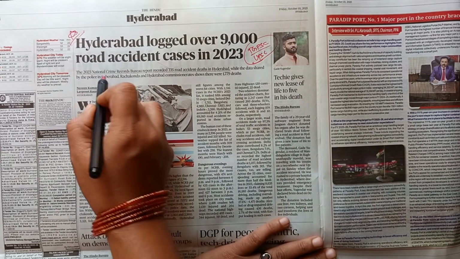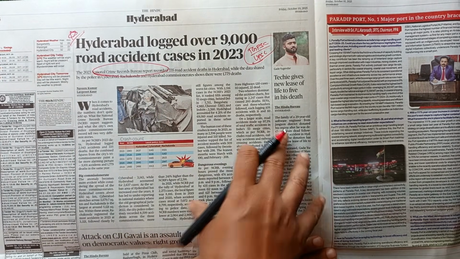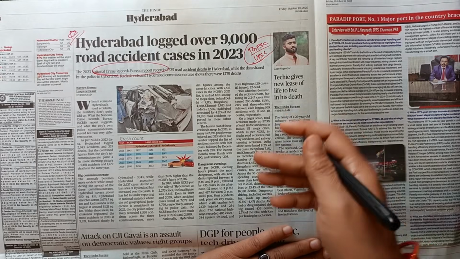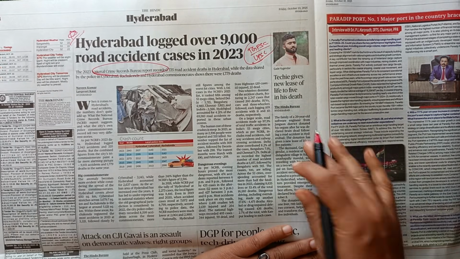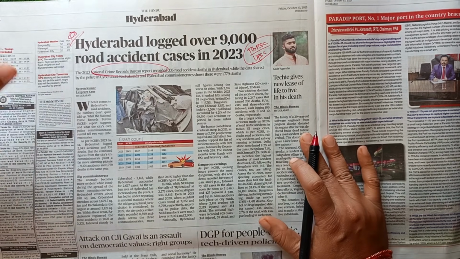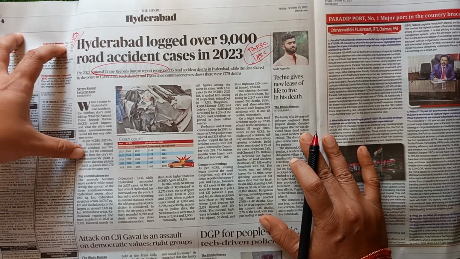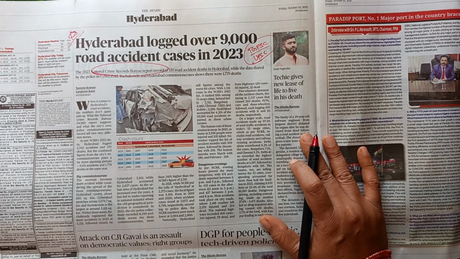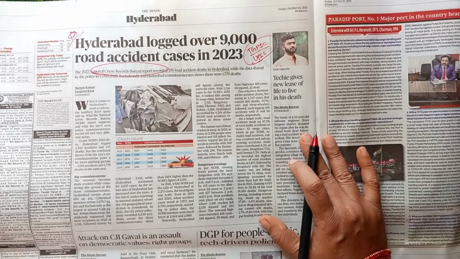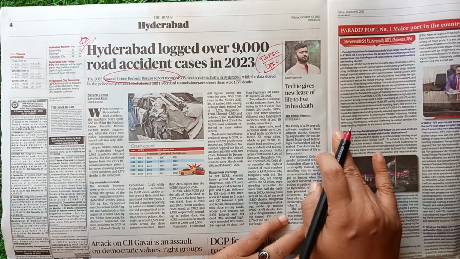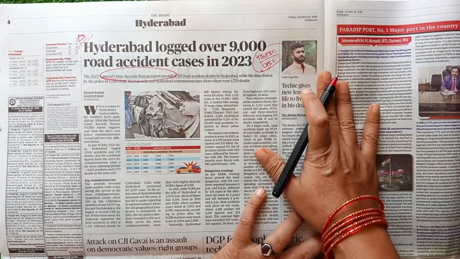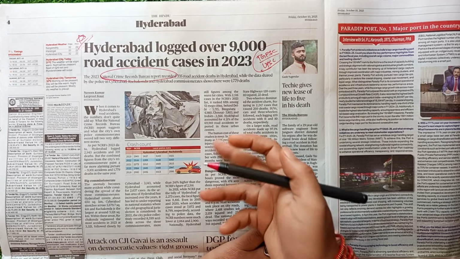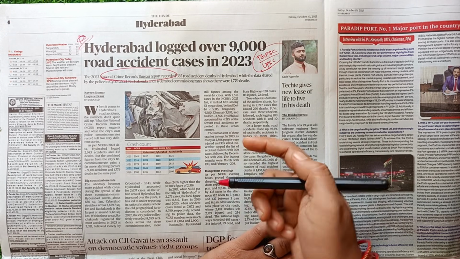And when it comes to National Crime Records Bureau reports, it's highly important to note down all the relevant facts and data. That means states with the highest crime, in particular women safety or road accidents or crime or digital crime, these kinds of things you have to be very much ready with, because when you are writing something related to these crime relevant topics or cases, you can use this as a case study or example in your mains answers.